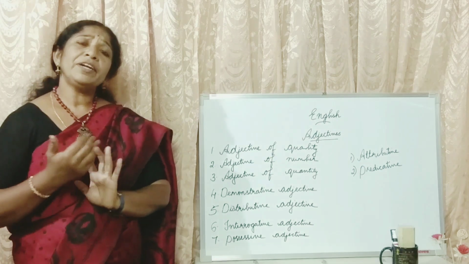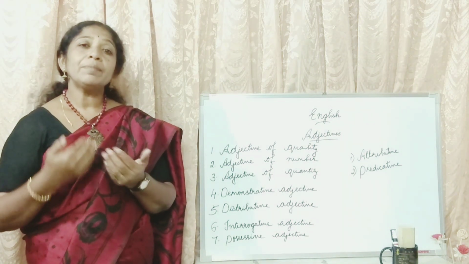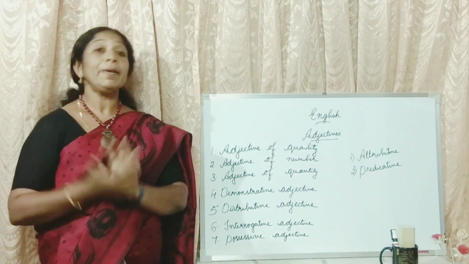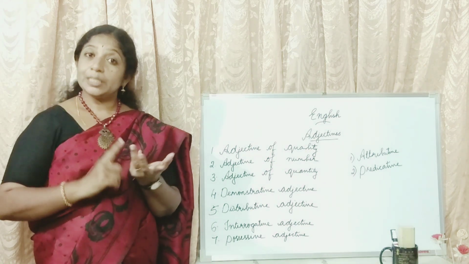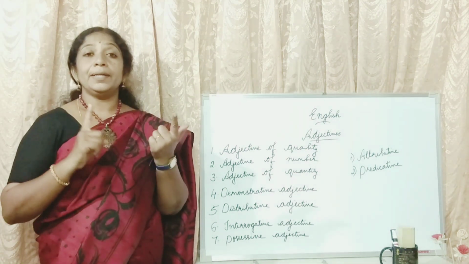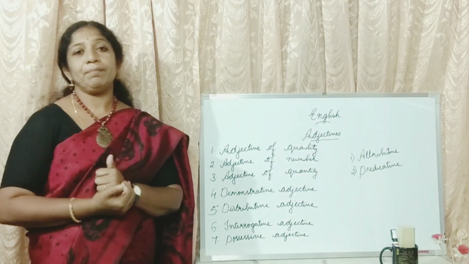So, what did we do here, children? You were telling something about Rahul. You were describing Rahul by using the words smart, good, polite, many adjectives, many describing words.